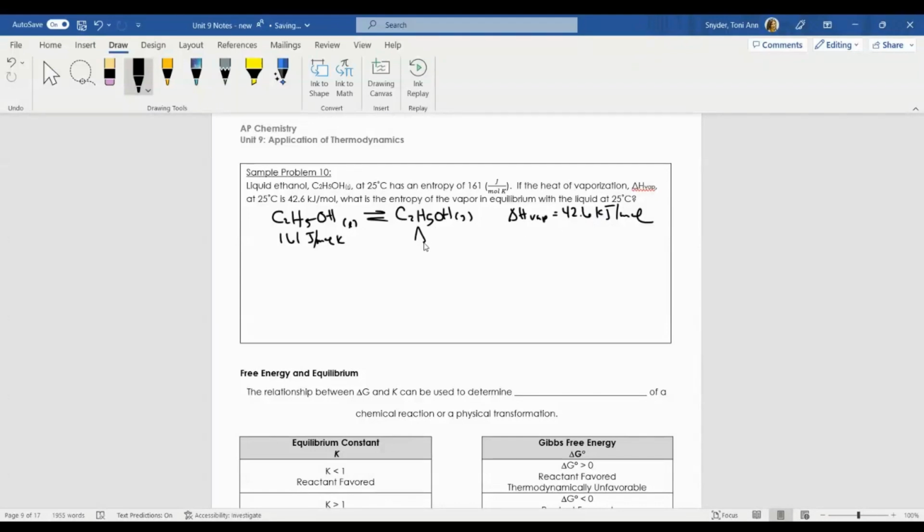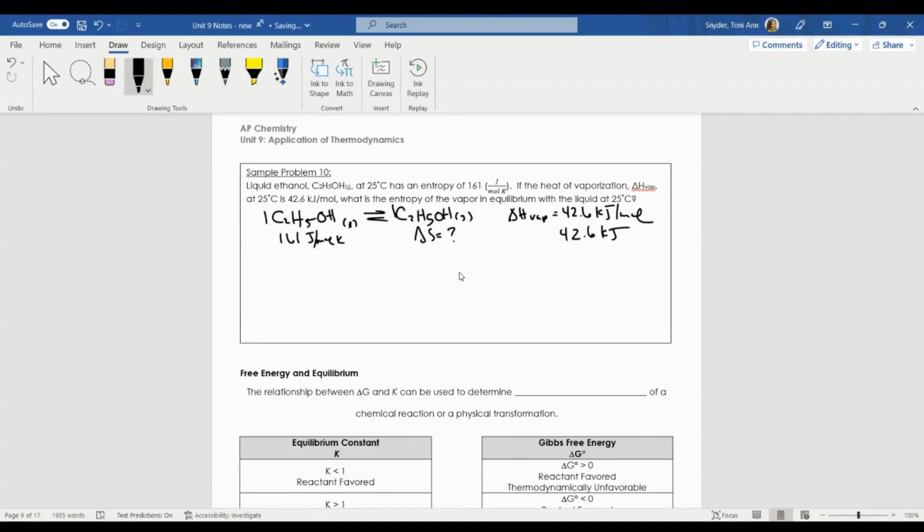So we want to know delta S is equal to what, in equilibrium with the liquid. I want to know the total delta S in this case. We're only dealing with 1 mole because I have 1 mole of this and 1 mole of this. So because it's already for 1 mole, we're just going to say 42.6 kilojoules, the top part of my entropy value.